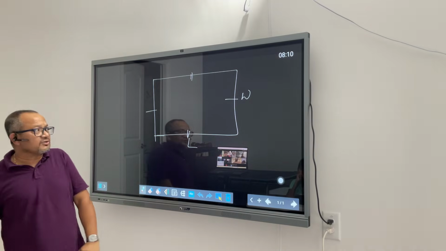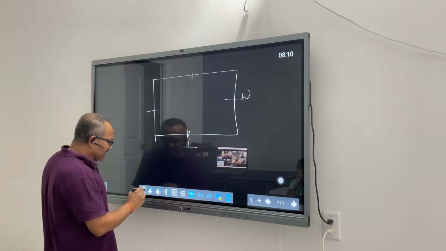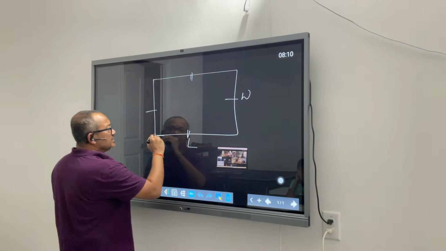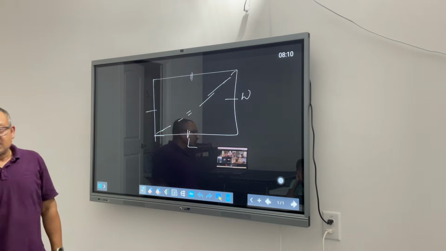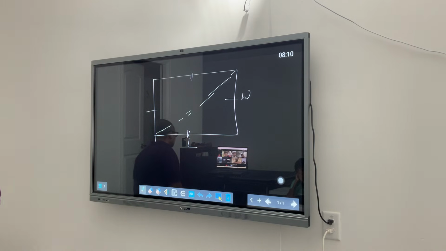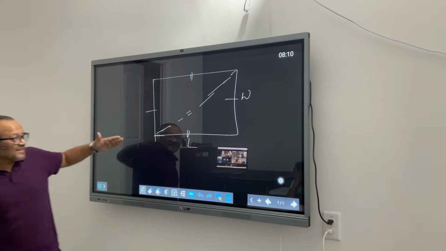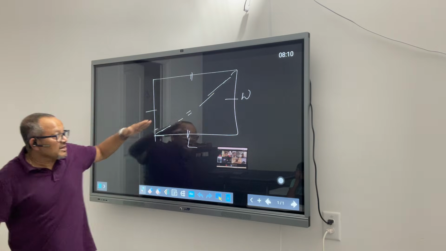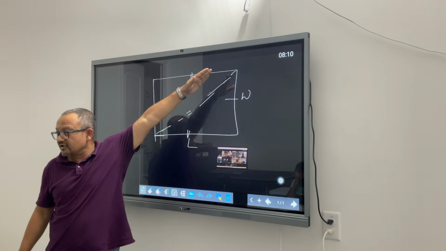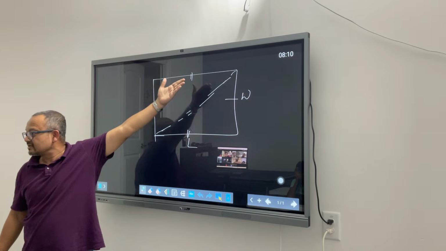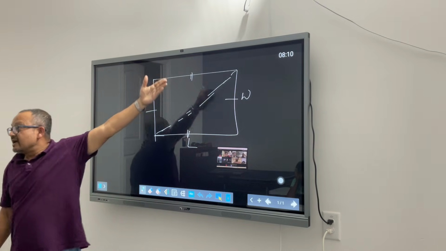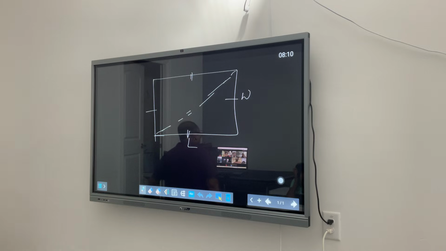If I have to find the area of a triangle, what is a triangle actually? If I join two corners of a rectangle, that makes a triangle. This line, which I will happily call a diagonal of this rectangle, splits it into two equal halves. In the last class, what did we talk about?